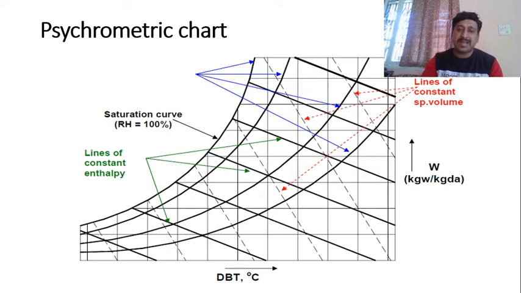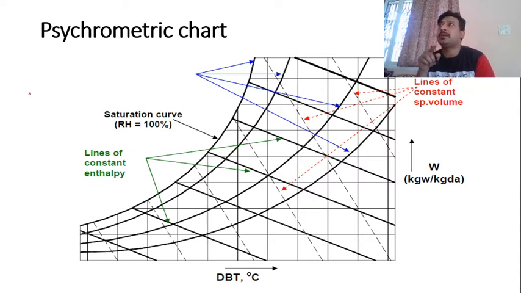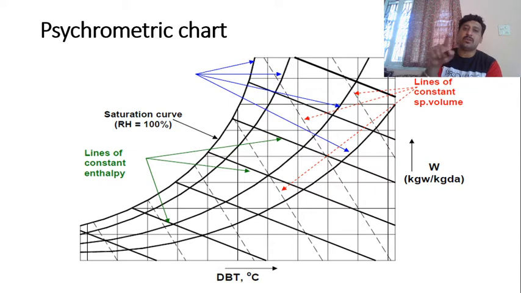Before that, I want to give an introduction to the psychrometric chart. Please go through your data handbook, Niranjan, Hegde, Niranjan. I think it is the last but one page. I don't have a data handbook over here, otherwise I could have shown you. Last but one page, there is something called a psychrometric chart.